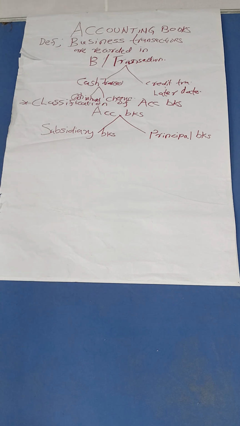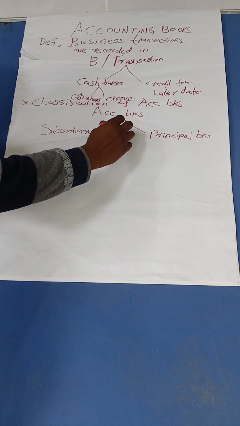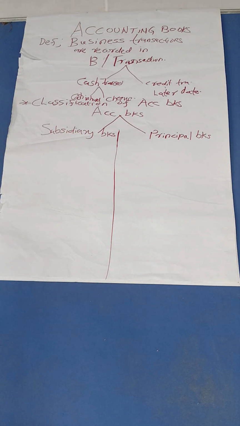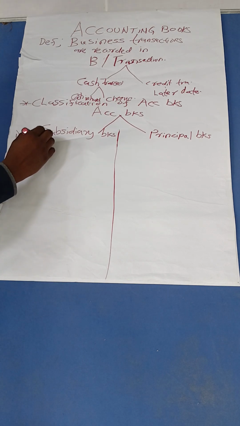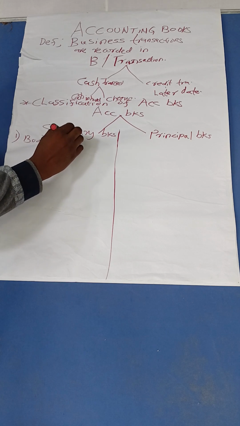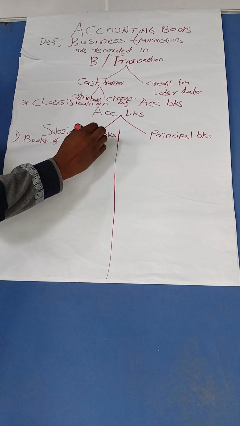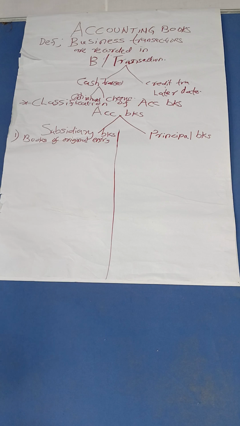Subsidiary books have various names given to them. Some people call them books of original entry. Why? Because these are books in which transactions are first recorded on a daily basis.